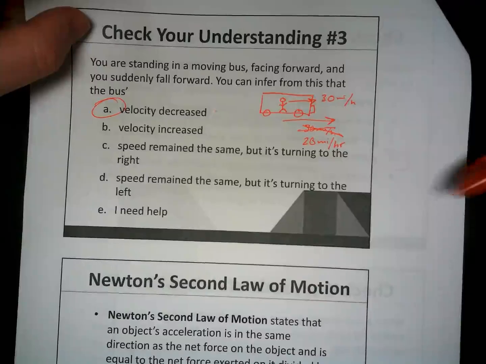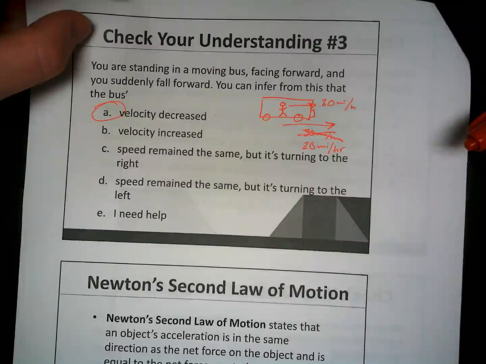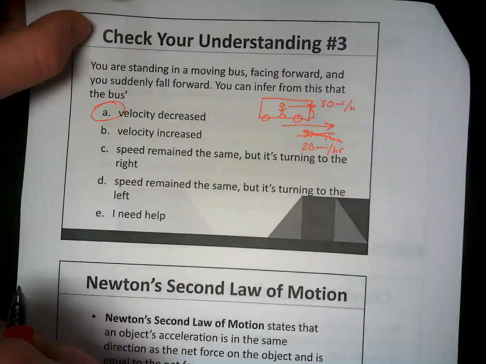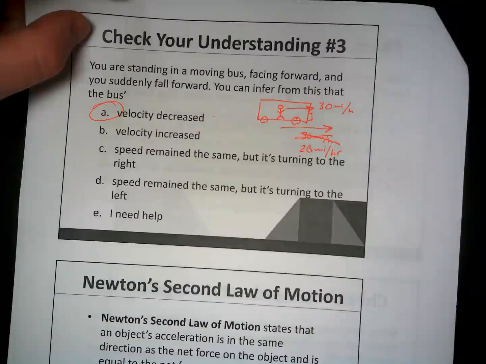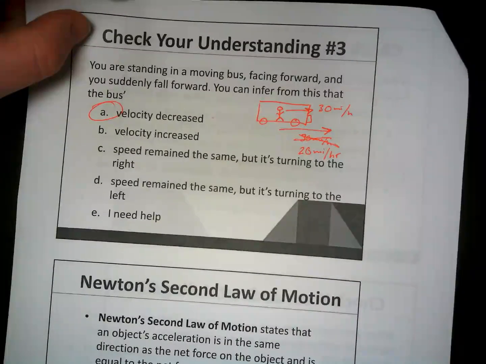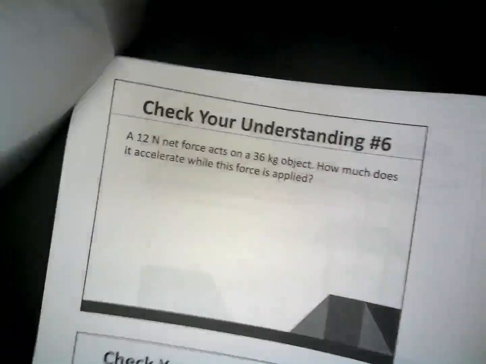So the answer here is A. The velocity of the bus decreased. And so this would be just Newton's first law. The bus changes its motion. It went from 30 to 20 miles an hour. However, you are not part of the bus. The brakes are not attached to you. You are not attached to the frame of the bus. So you're going to continue to move at 30 miles an hour and fall flat on your face. All right, so that is it for those check your understandings.